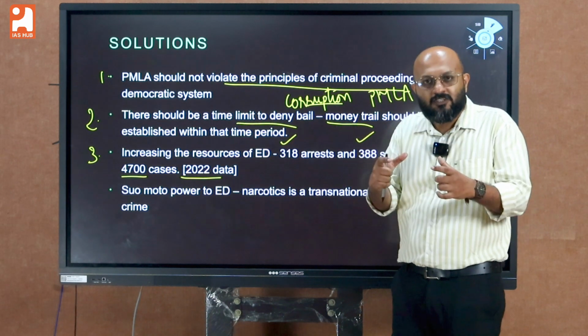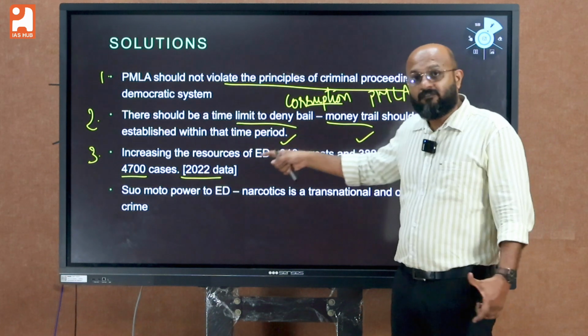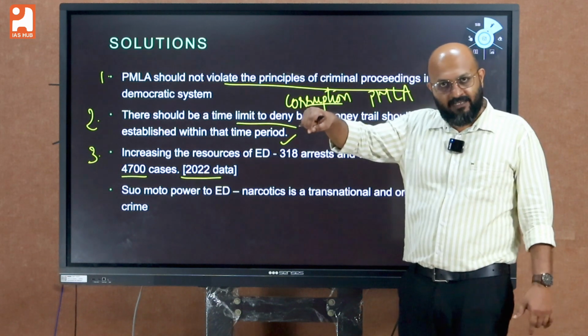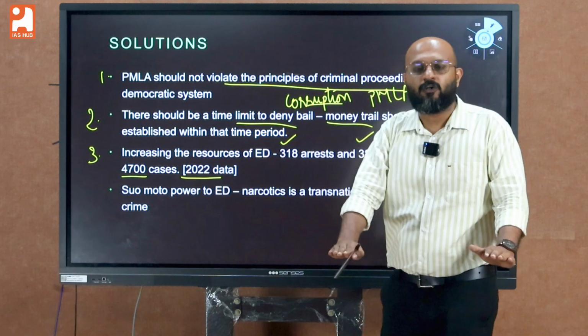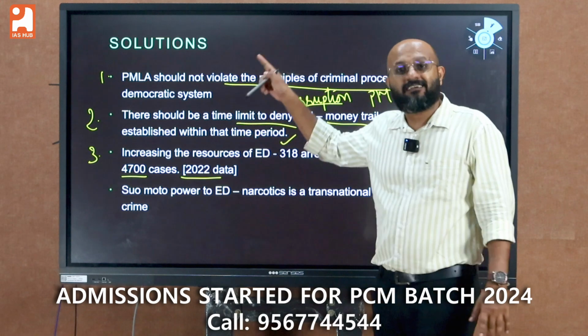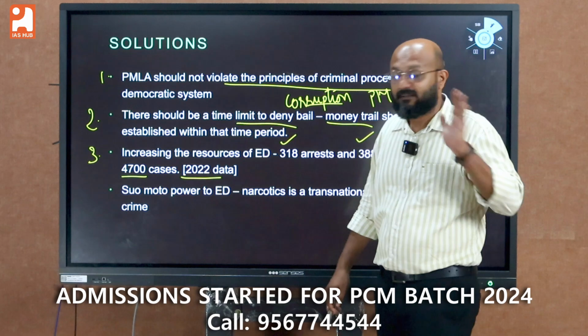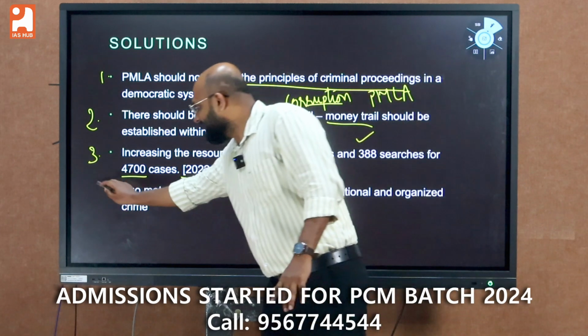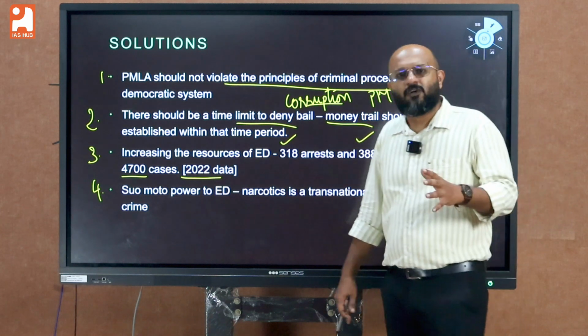So the resources of the ED should be enhanced, because almost all of the accused will be charged under the PMLA Act. Due to resource crunch, the conviction rate will also be low. The integrity and credibility of the ED will be questioned in the eyes of a common man. That is a grave issue. And finally, not giving suo motu power to ED does not make any sense.